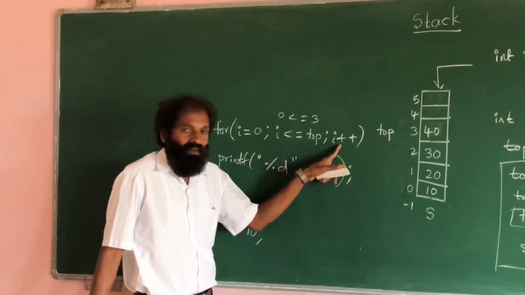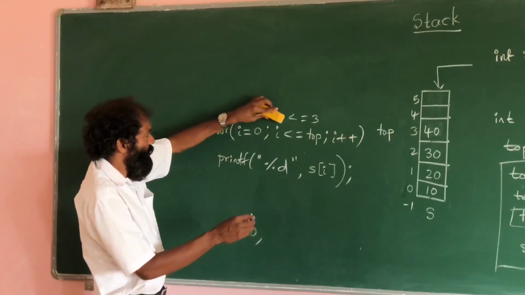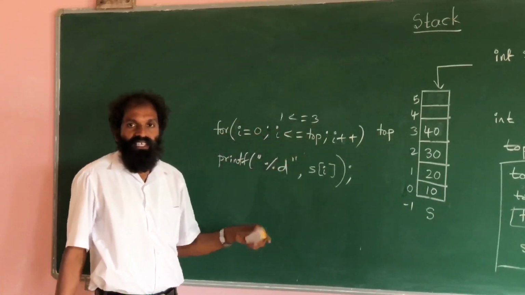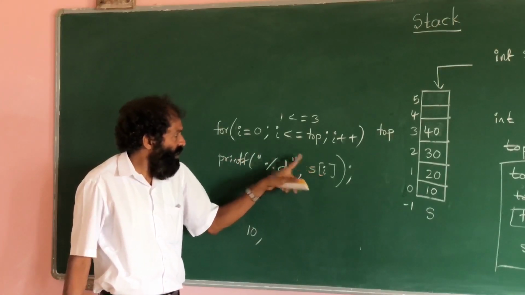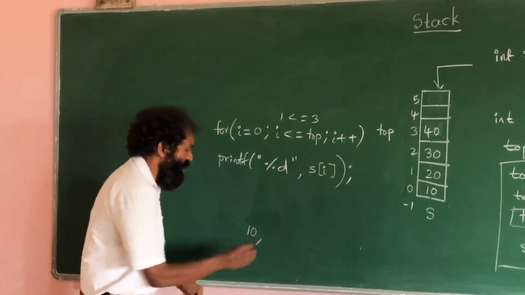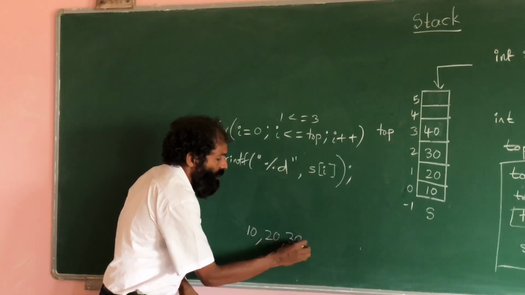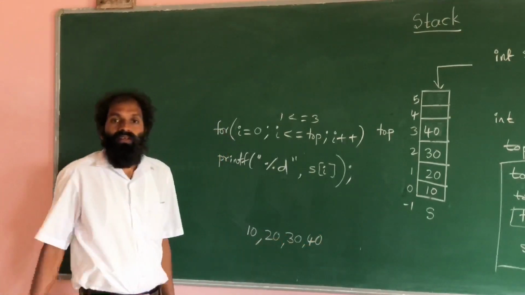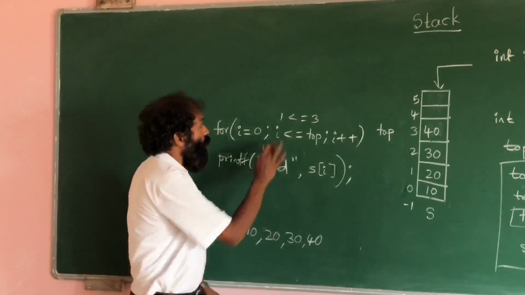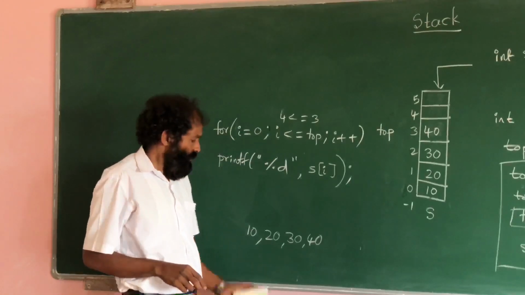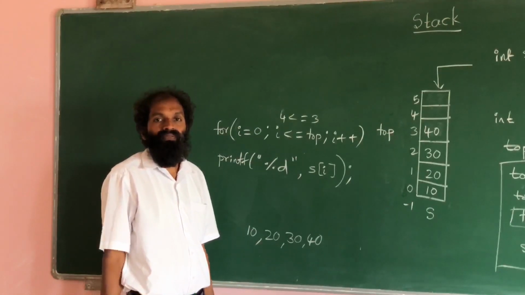Next I value is incremented. I value becomes 1. 1 is less than or equal to 3. Yes, condition is true. So second, now I value is 1, right? So 20. Same way it displays 30, 40 also. When I value becomes 4, condition fails. So it displays all the numbers.